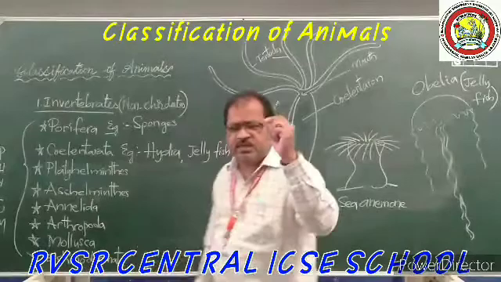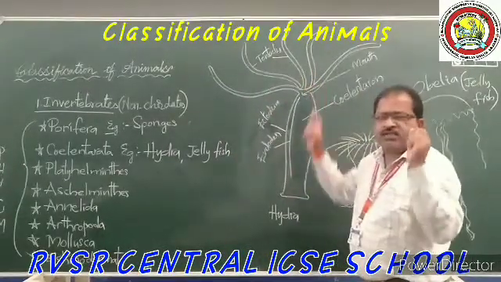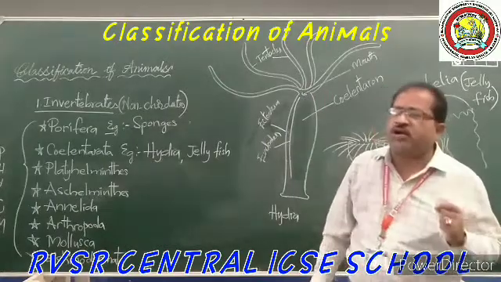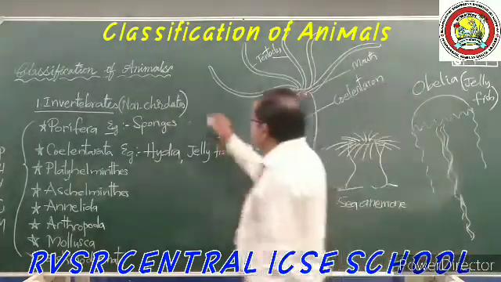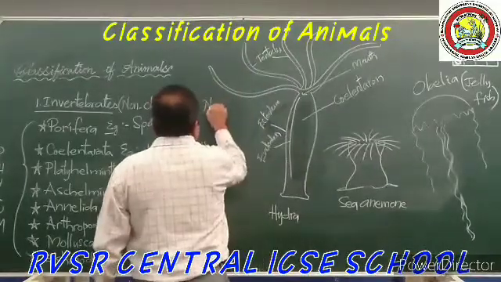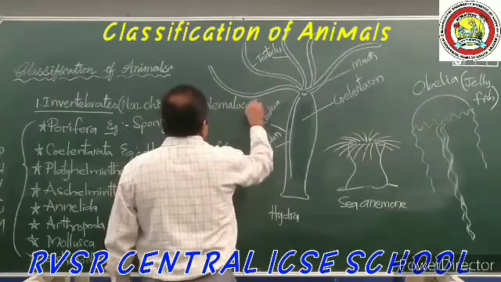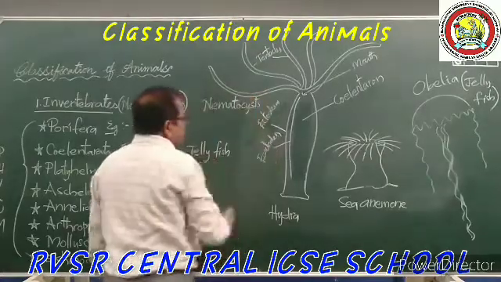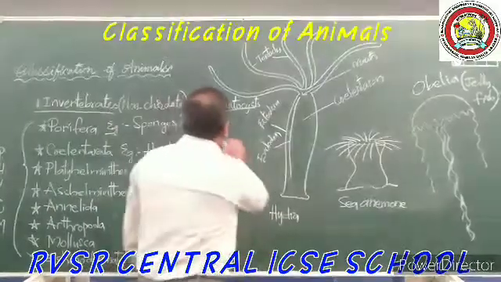And these tentacles which are present around the mouth have special cells called nematocysts, or we can say stinging cells.